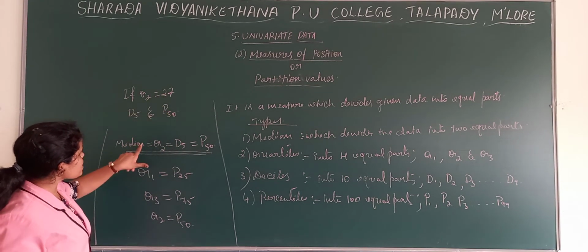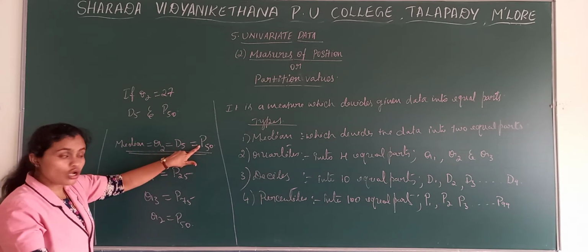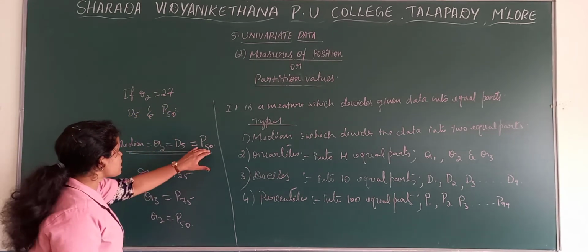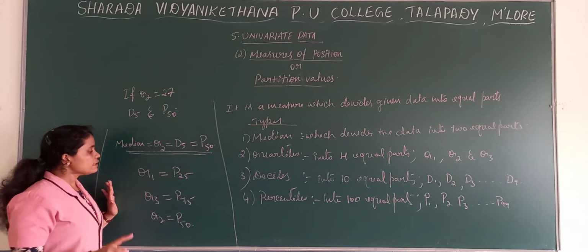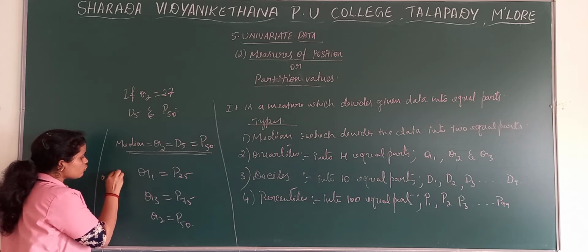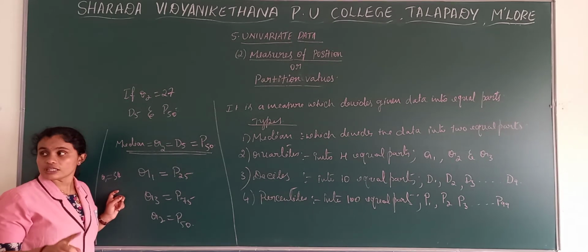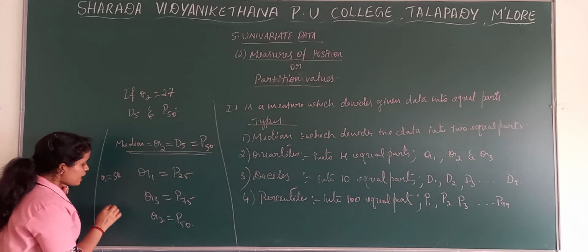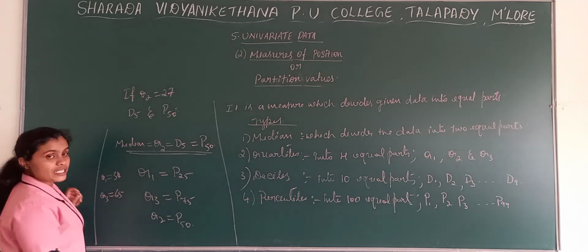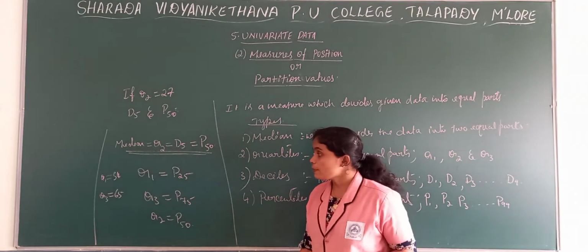If Q2 is 27, then D5 as well as P50 will also be 27, because these are all equal. One more question: if Q1 is equal to 34, what is the value of P25? P25 is also 34. And if Q3 is equal to 65, what is the value of P75? P75 is also 65.